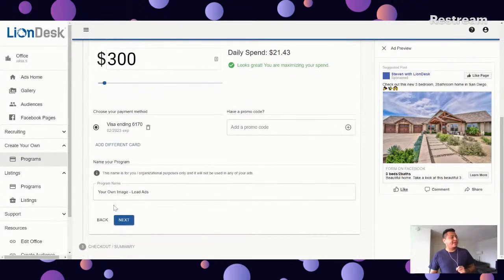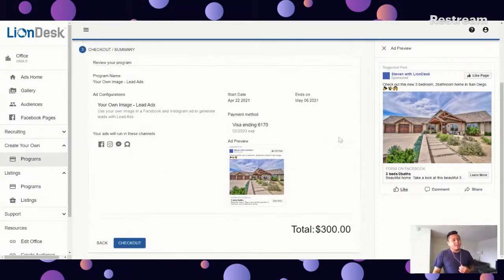You want to give your ad a name, right? Name your program. And if you're creating multiple ads, you definitely want to make it unique, right? Give this a unique name. That way you can differentiate between the different ads that you publish. And then once you're done, click next, and you'll just go through the checkout page.